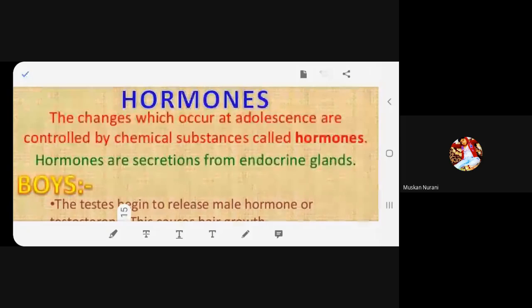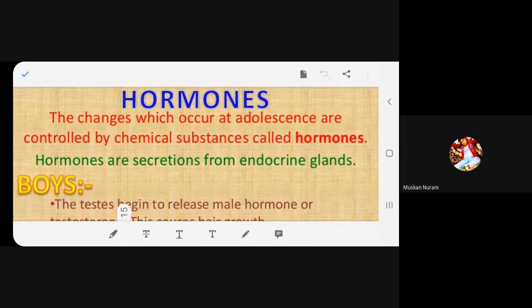Okay, so that we have already learned. Just a moment, beta. We have already learned that hormones are produced by endocrine glands, right? And whatever changes are occurring in your body, because right now you are in the adolescent period, you are called adolescents, you are called teenagers. The changes occurring in you right now are due to chemical substances. And what is the name of these chemical substances? Hormones. And who is producing hormones? Endocrine glands. Have you understood completely?